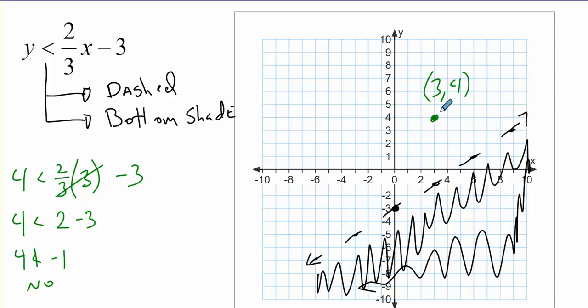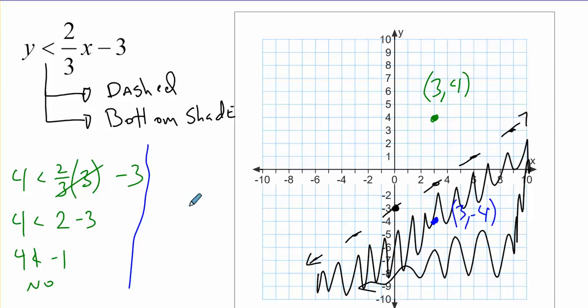Now we can do the same thing, and we'll pick a point over here. Let's pick out how about 3, -4? And this will work because it's on our shaded side.